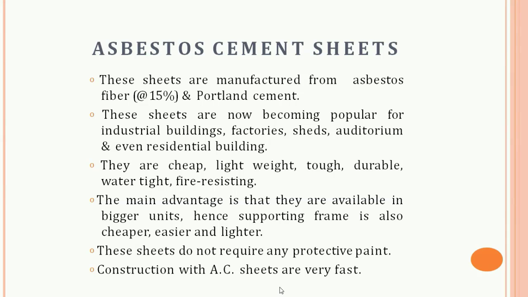So basically, it is the material which consists of 15% of asbestos fibers evenly distributed and pressed with the cement. AC sheets are manufactured in sufficiently large sizes. The width of AC sheets varies from 1 to 1.2 meter, length from 1.75 to 3 meter. To get good strength with less thickness, the sheets are manufactured with corrugation or with trafford.